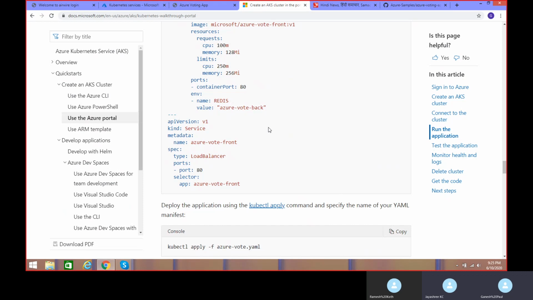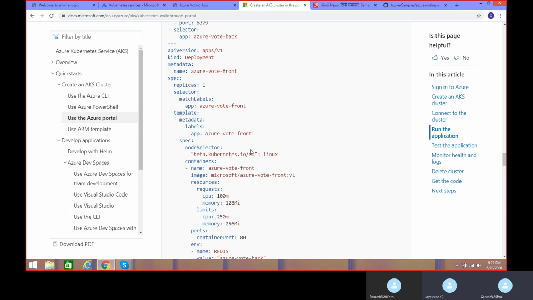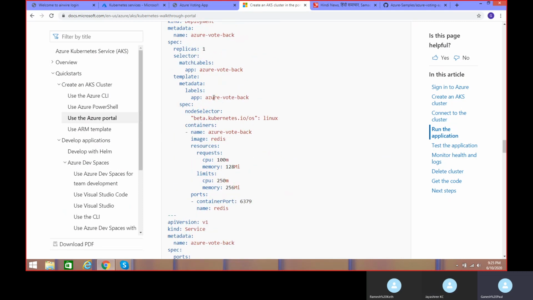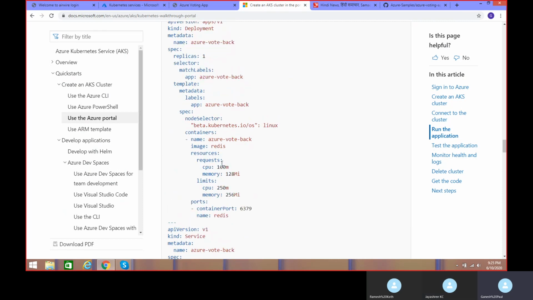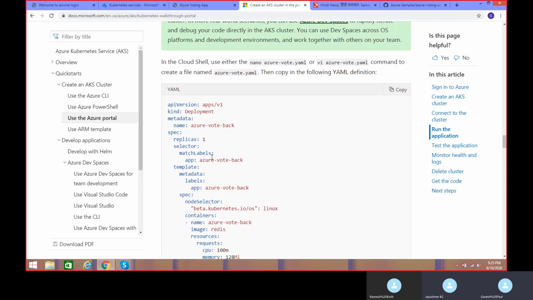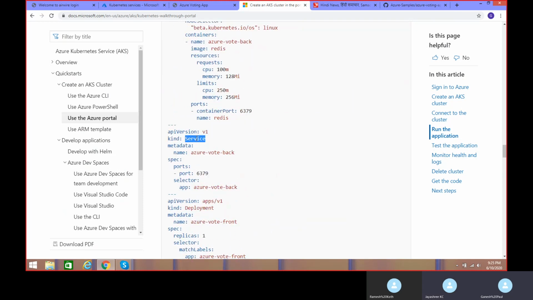For the front end application, the front end image, he is using a load balancer. The type is load balancer. Above, what was the type? Just go above. I think it doesn't have any type, node actually. They have provided a node. No, there is the service one, after the deployment, just come down. This one, here, the service. Here he is not mentioning any load balancer.